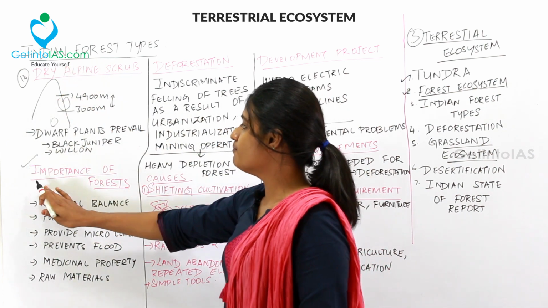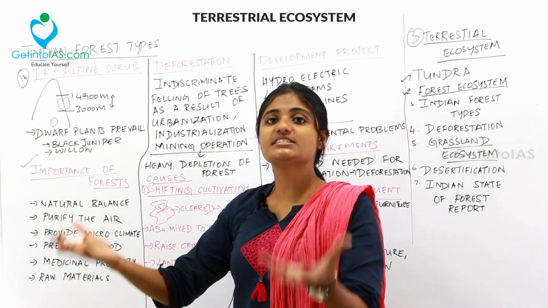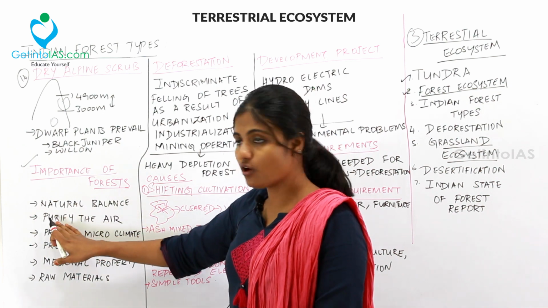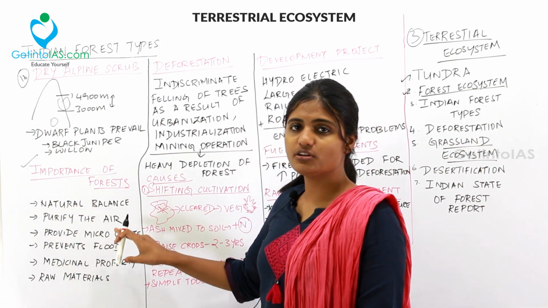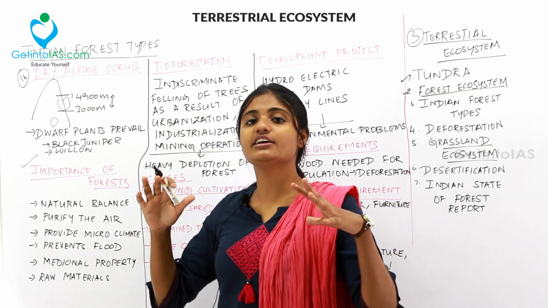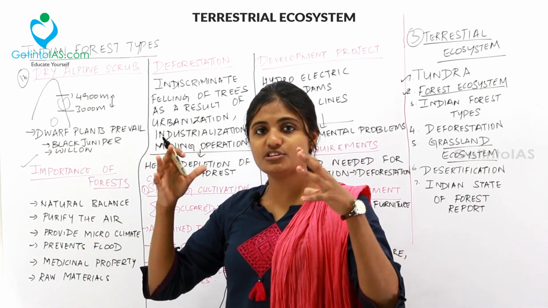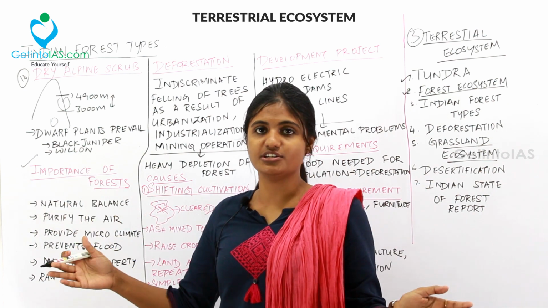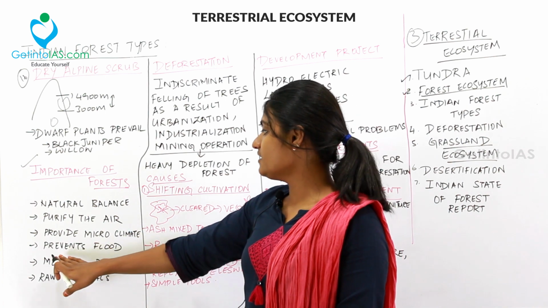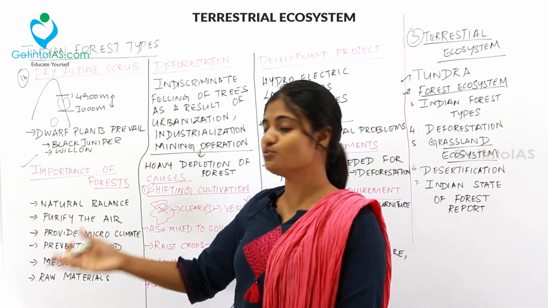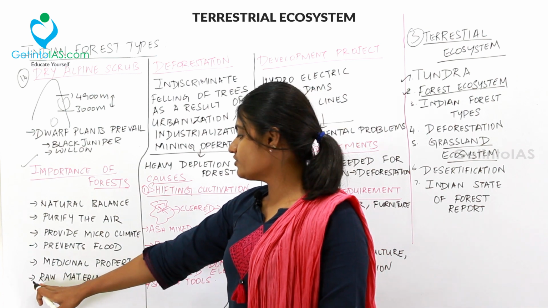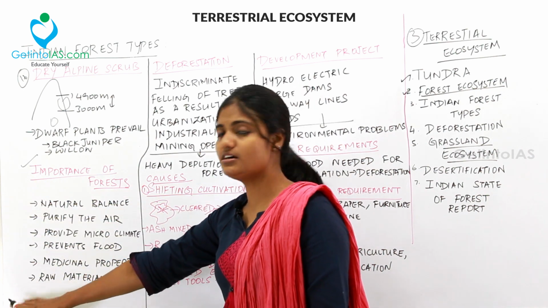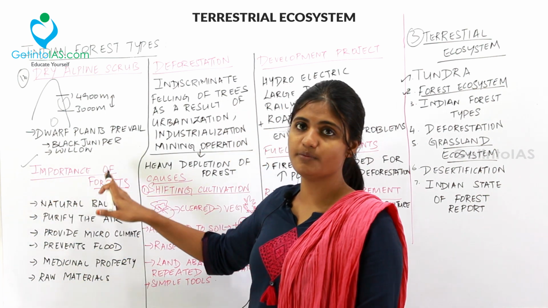So the next thing is the importance of forest. What will a forest give us? The forest acts as a natural balance, and it will purify the air and provide microclimate. Microclimate is nothing but, if you are living in a hot region and there is a presence of forest over there, that region will experience a cooler climate when compared to the outer region. So that is a microclimate. And then it prevents flood, and forest can be used for medicinal property and for the derivation of raw materials for the industry. So we have a lot of importance from the forest.